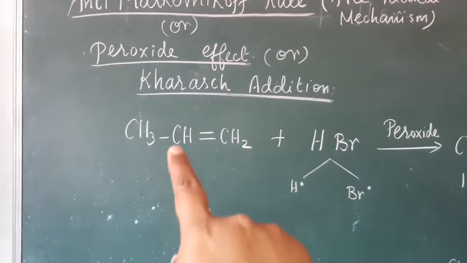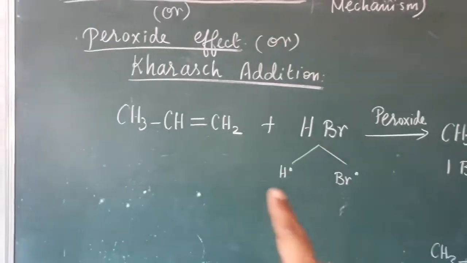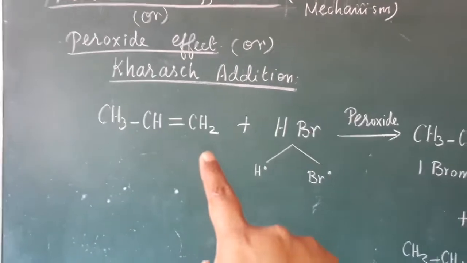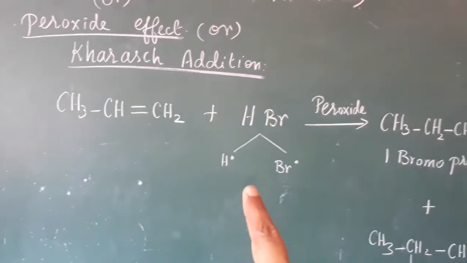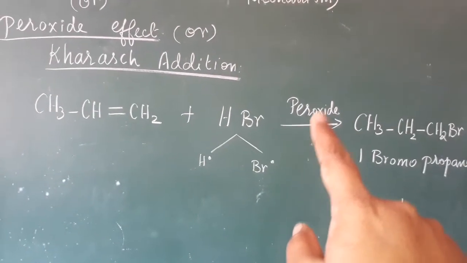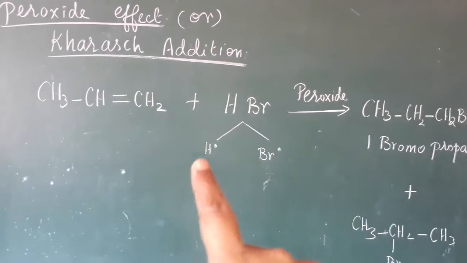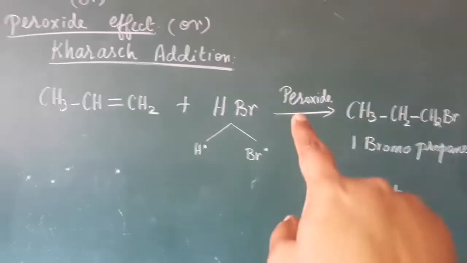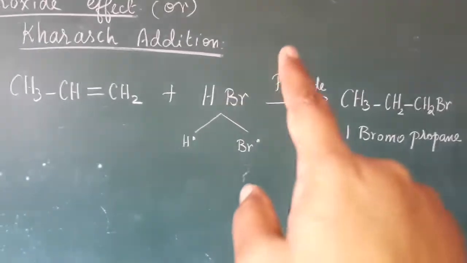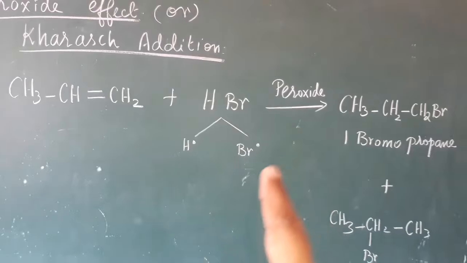So the hydrogen is added to the second carbon, and Br is added to the first carbon. This effect occurs only with the help of peroxide, which changes HBr into an H radical and a Br radical. Without peroxide, HBr splits as H plus and Br minus.